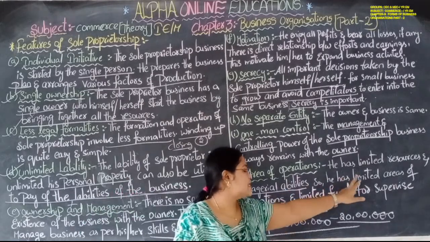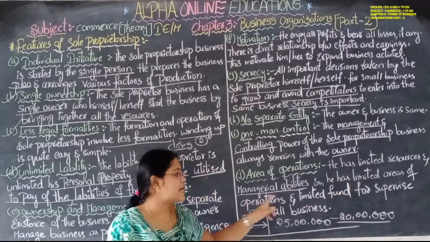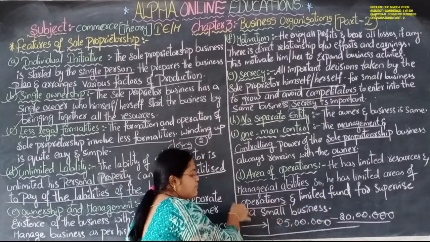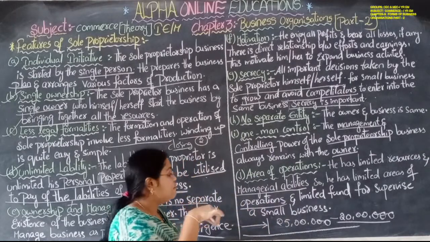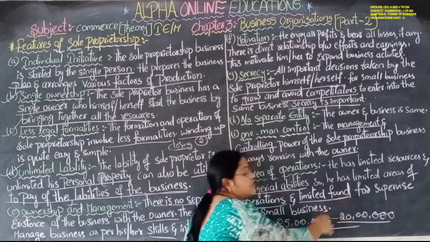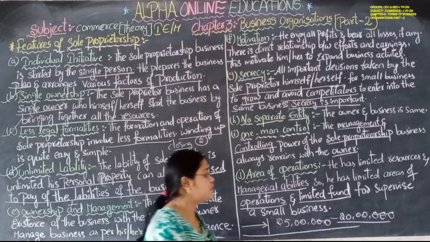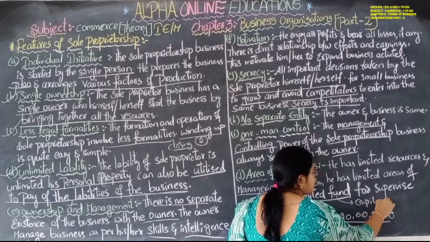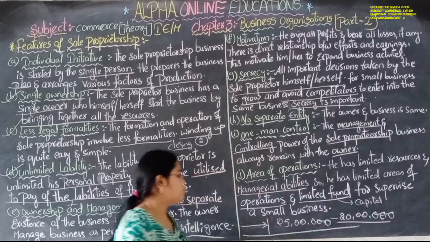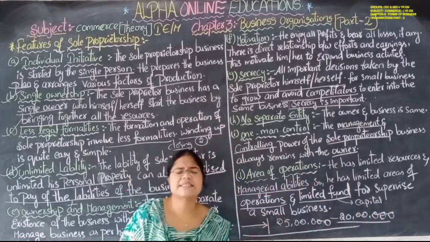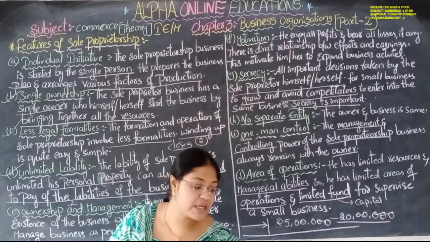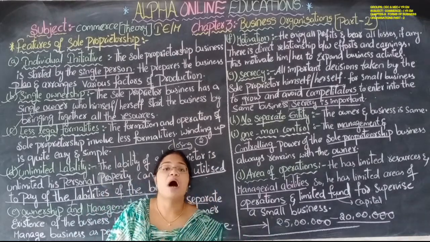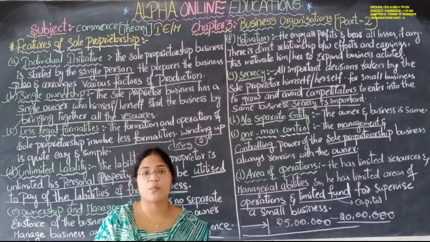So he has a limited area of operations and limited funds. He does his operations in a very limited area, okay, and limited funds. The funds are also very limited. Funds means capital. The capital is also very limited for supervising a small business. This is a small business, so it has very limited resources. So this is about the features of the sole proprietorship.